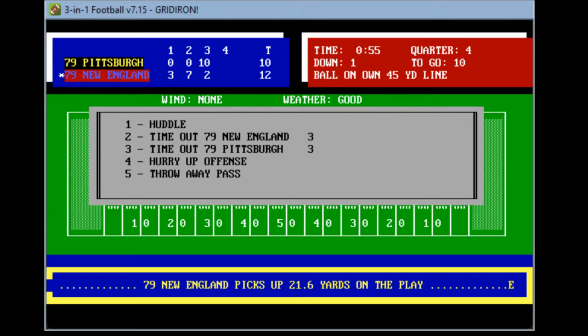Let's see, Pittsburgh is 3. So let's go ahead and do that. Let's see why we're not letting me do that. I don't know. Let's see what's going on here. So hurry up. Timeout Pittsburgh. Are they gonna let me do it? Do they need to? Nope. I guess it's huddle. Oh no, 55 seconds remaining. Let's see if we can figure out what's happened here. Let's do a huddle. No. Let's see, why is it frozen?